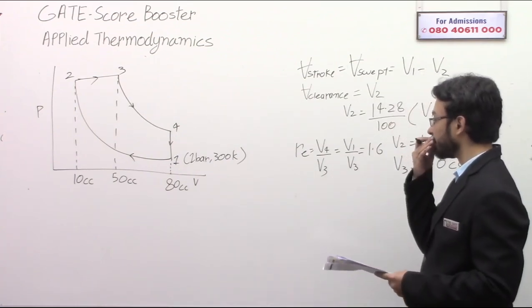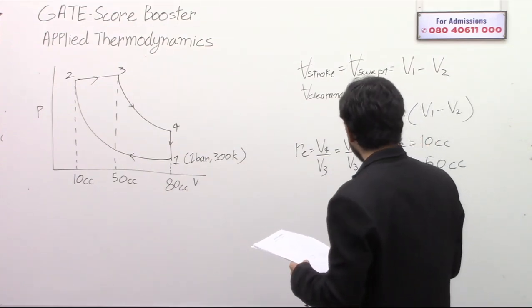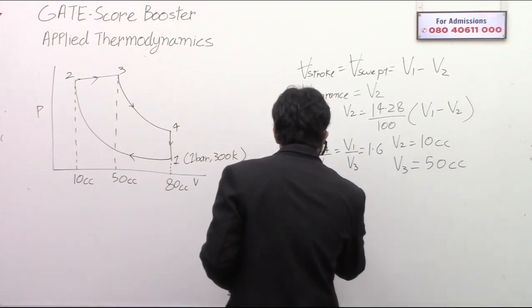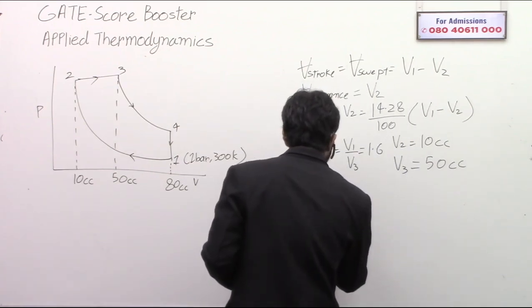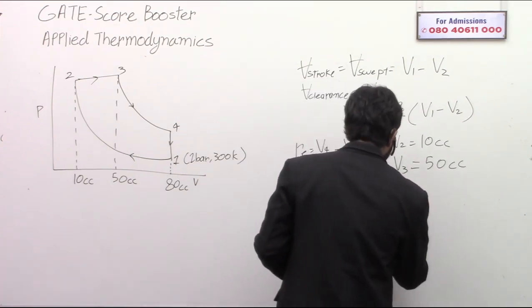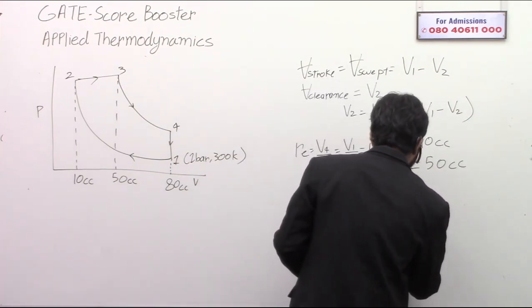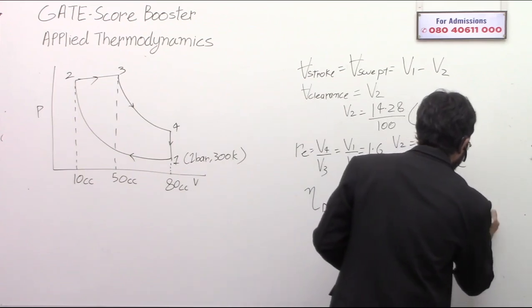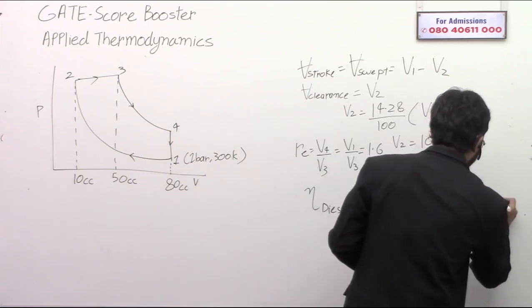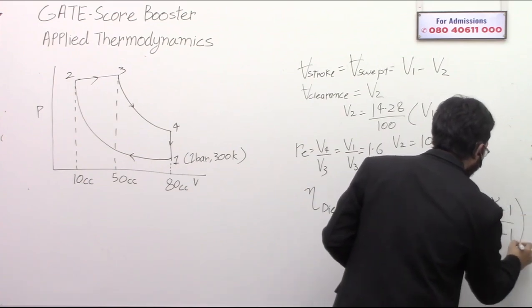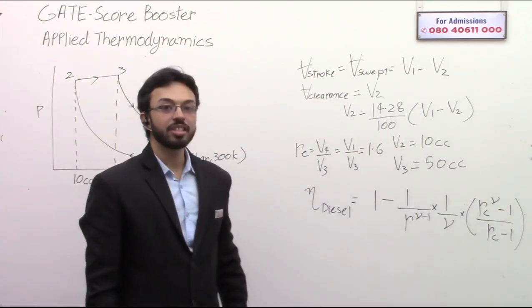So this was clear. Now let's see the efficiency of the diesel engine. This is 1 minus 1 by R raised to the power gamma minus 1, into 1 by gamma, into RC raised to gamma minus 1, divided by RC minus 1. This is the efficiency of the diesel engine.